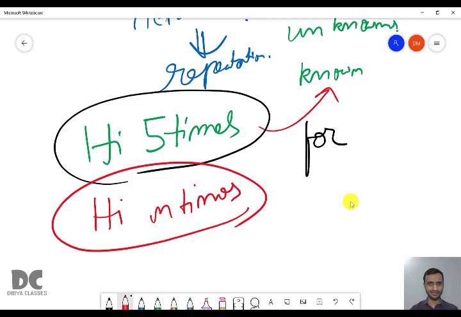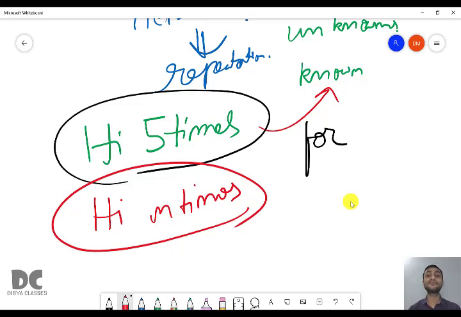But in ICSE, it doesn't matter. Let it be unknown number of iterations, let it be known number of iterations, you can use while, do while and for. Okay, so this is only for theory. You have to remember the difference between while and for like this. For while and do while, it is unknown number of iterations. For for, it is known number of iterations. This will not be used in your programming. Just remember it as a difference.